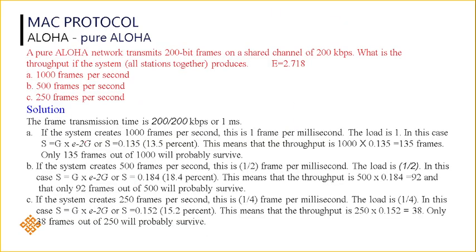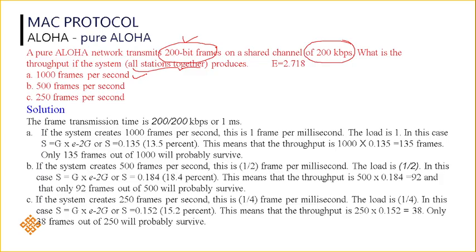Here is a small example of how to calculate the overall throughput of pure Aloha. Here is the question: a pure Aloha network transmits 200-bit frames on a shared channel of 200 kbps. There is one channel with 200 kilobits per second capacity, and it can transmit 200-bit frames. What is the throughput of this system? All stations are sending data together, just like I have shown in the diagram. If the stations produce 100 frames per second, what is the throughput?